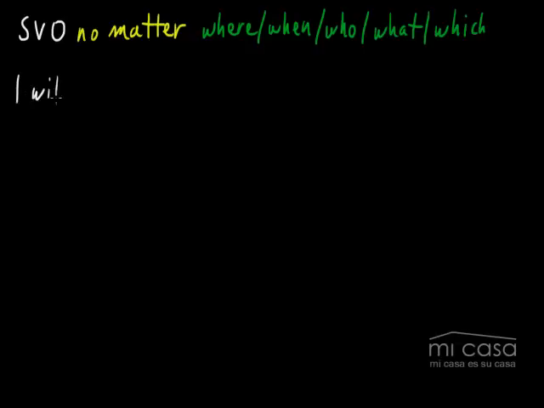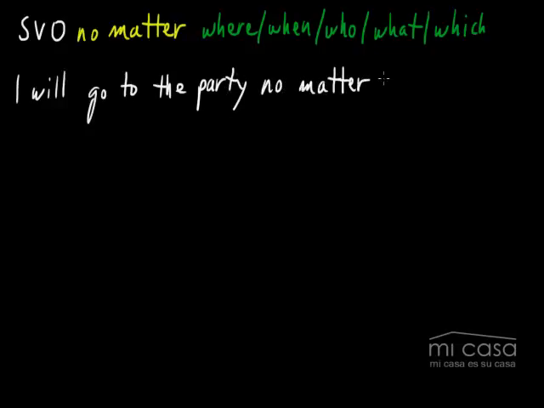So let's look at an example. I will go to the party. I will go to the party no matter where it is. No matter where it is, I will go to the party. Okay, so again, no matter where. Here we're saying it doesn't matter where the party is because I will go. I will definitely go. All right, and here we're using it with a different question word, not how, but where. And I could basically use the same example and kind of use these different question words. So I'm just going to do that real quick.